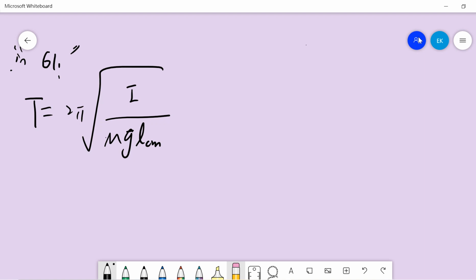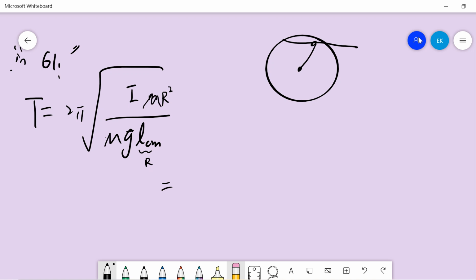If you have a hoop, then your L_CM is just R, and your I is just m R squared. So plug in, and this is your result: basically 2 pi square root of 2R over g.